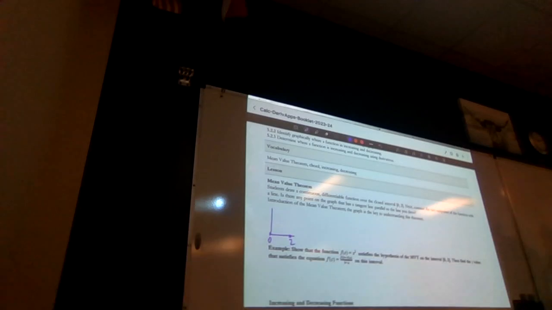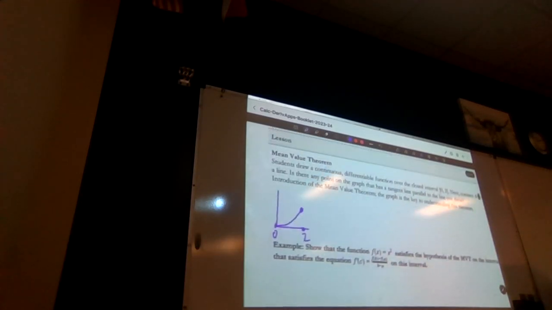Okay, so I went ahead and drew an x squared. It can be whatever you want, so I went ahead and drew this. What the mean value theorem is stating is that, let's say I have these 2 points on this closed interval. Well, we have this line.